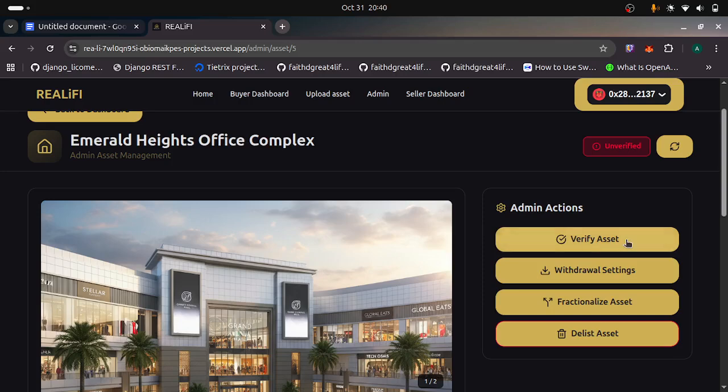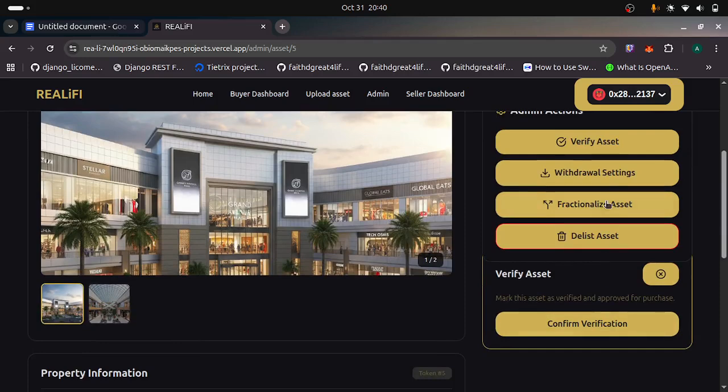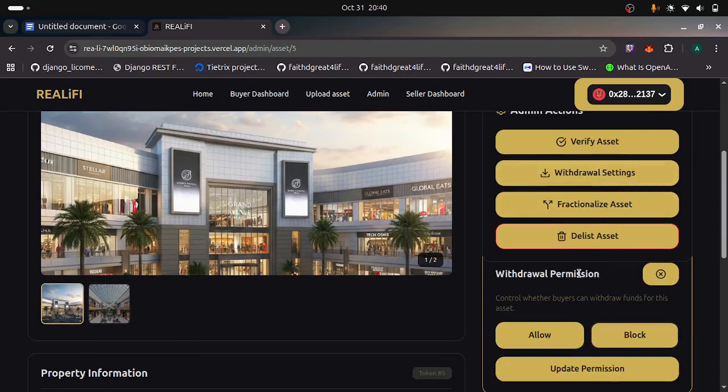There are other things the admin can do for a particular asset, including verifying the assets, which you have seen here. You can confirm the verification. You can also work on withdrawal settings. Let's say buyers have already invested in an asset, but they can't just withdraw. The admin has to approve their withdrawal before they can withdraw.